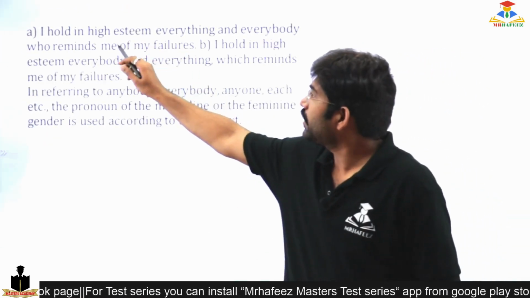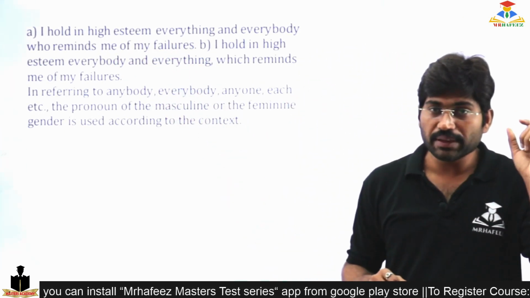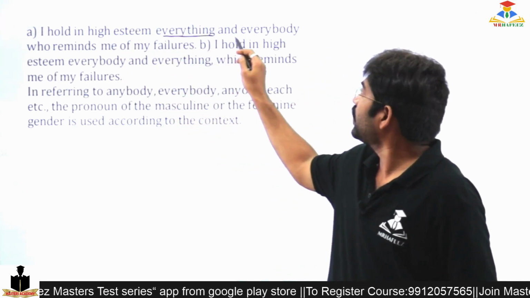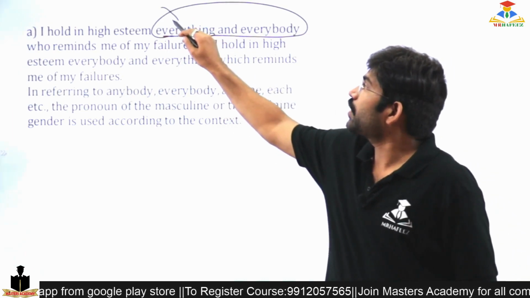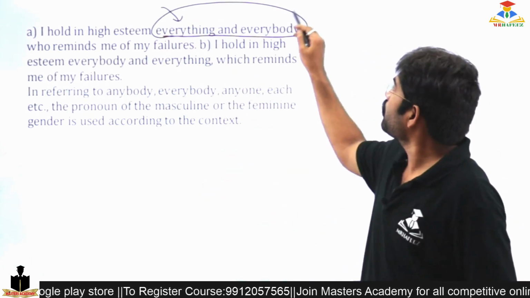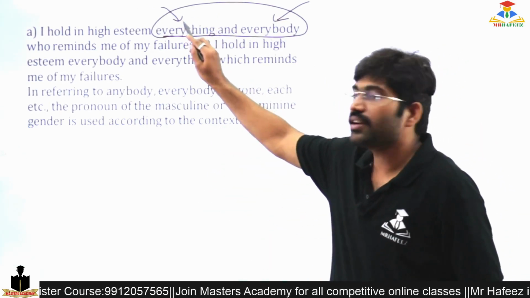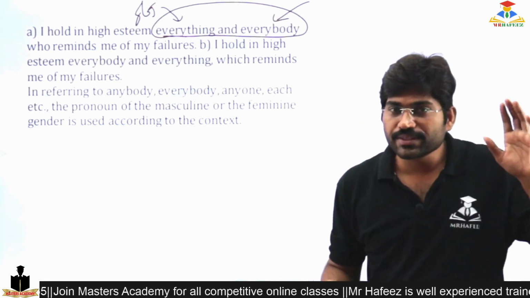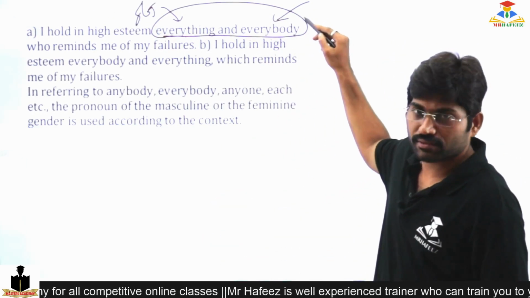I hold in high esteem everything and everybody. Please be very clear. Everything refers to an object, a thing, not the objective case. Everybody refers to a person.